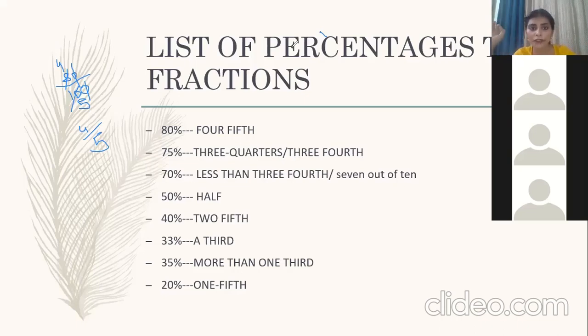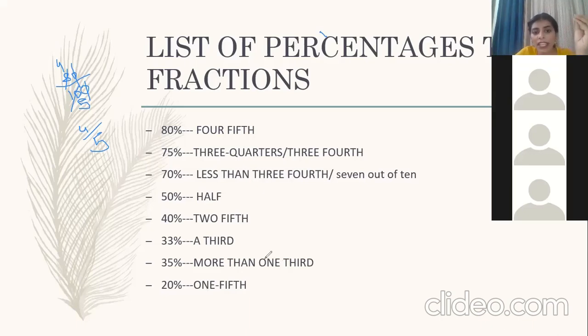40%, 2/5. 40% 2/5 कैसे आएगा? वो भी again same यहीं से ही आ रहा है. 2/5. 33%. This is a very common percentage that is used in the tables. बहुत ज्यादा जगह use होती है. इसको याद रखो. 33% is a third. You can use the word a third, or that was a third of the total population, या जो भी whatever the context is.